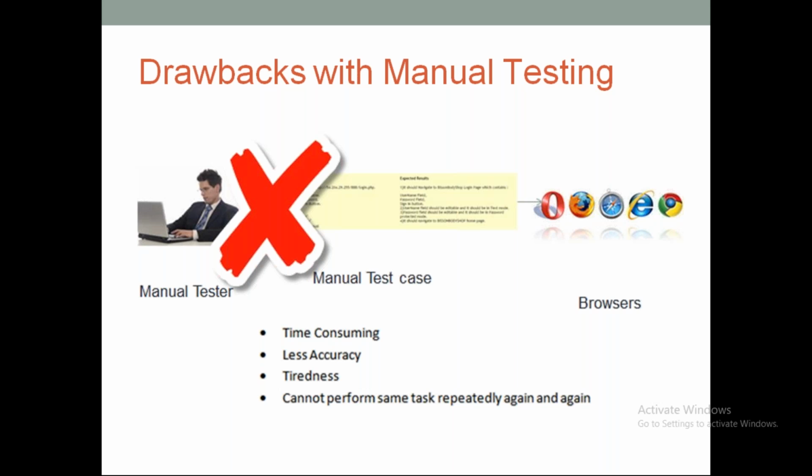A manual testing resource has to explicitly sit and test the application. That is the process which we are following, but with this process there are a lot of challenges and drawbacks. Let us see what those are and how we overcome them. The first one is that it is time consuming. What does this mean?